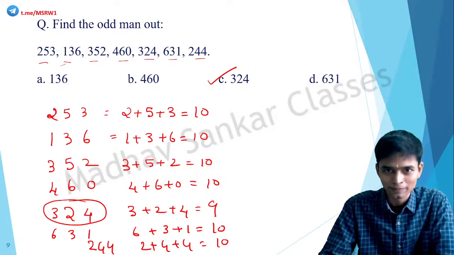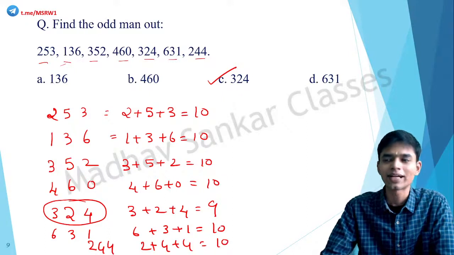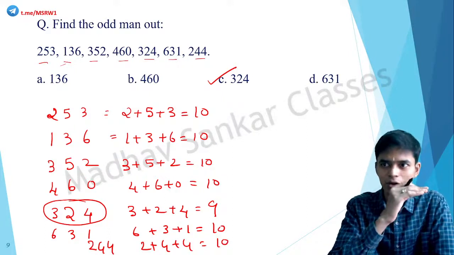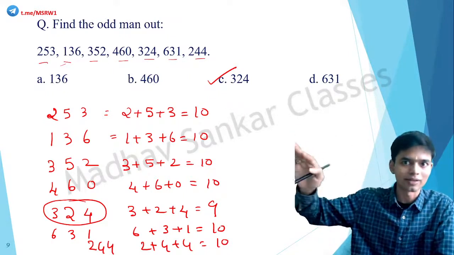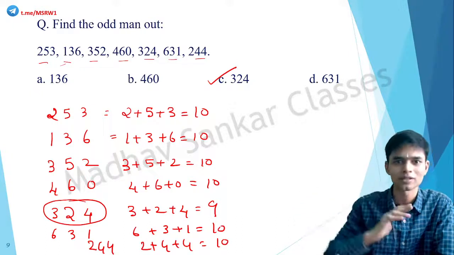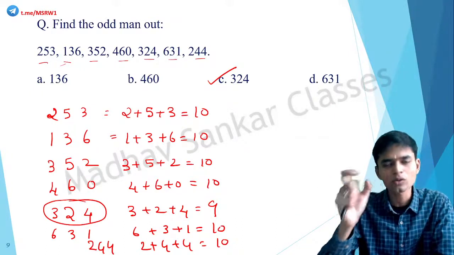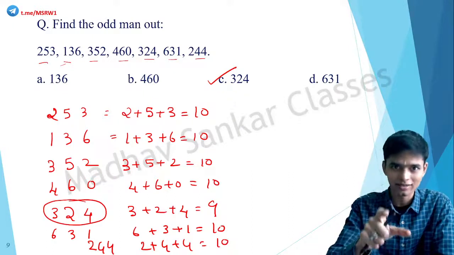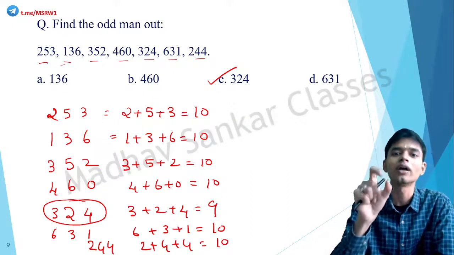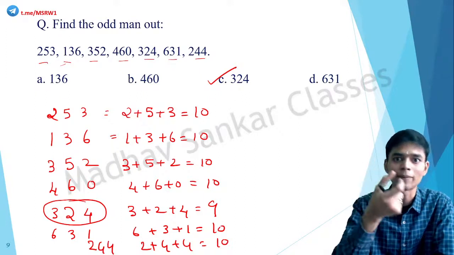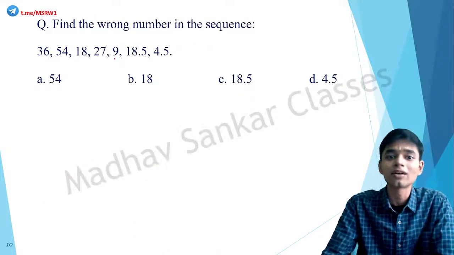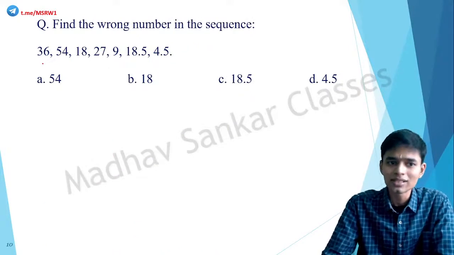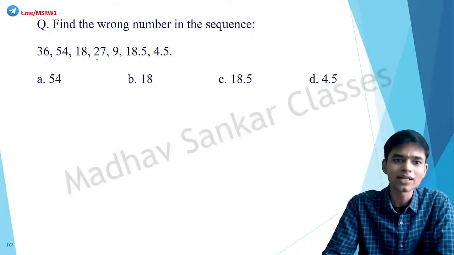Did you understand? So keep this in mind. Try to see if there is some sort of arrangement. Okay, some sort of a series progression happening, ascending or descending, or some sort of relationship between those terms. If there is no such relationships, then there is a very good chance that that individual term could have some properties that merits it to be a part of that sequence. Okay, so moving on. Find the wrong number in the sequence. 36, 54, 18, 27, 9, 18.5, 4.5.